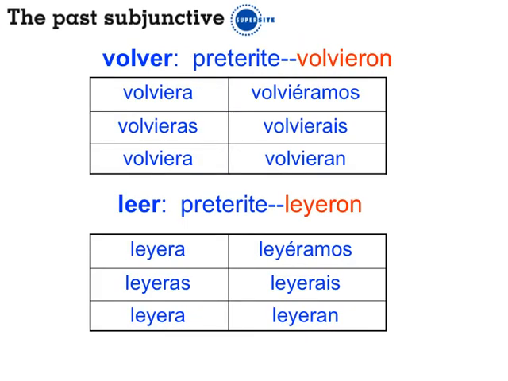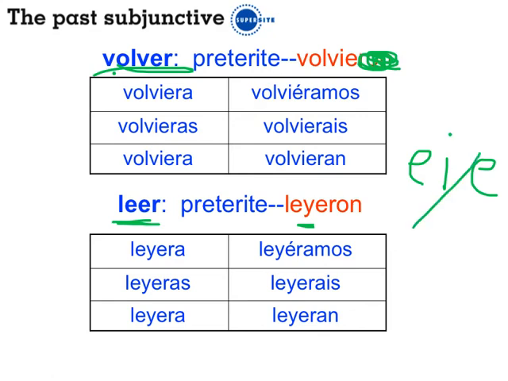Two more here. The verb volver. Drop off the -ron. That's the preterite. Then we have volviera, volvieras, volviera, volviéramos, volvierais, volvieran. Remember leer. Leer takes that Y. Remember, because Spanish doesn't like an E, an I, and another E. They don't like three vowels in a row, so they naturally change that I to a Y. So we have leyeron. Then we get rid of the -ron. Leyera, leyeras, leyera, leyéramos, leyerais, leyeran.